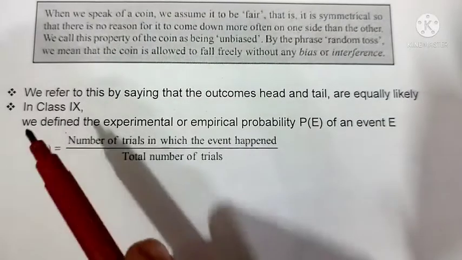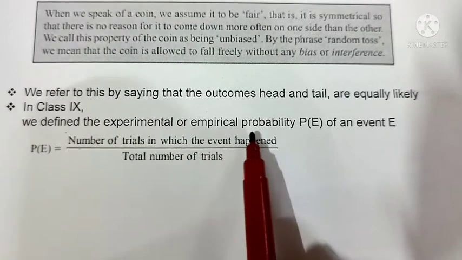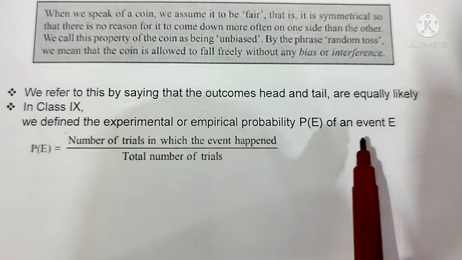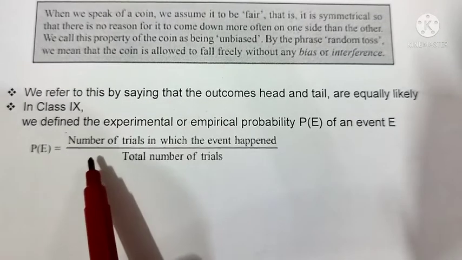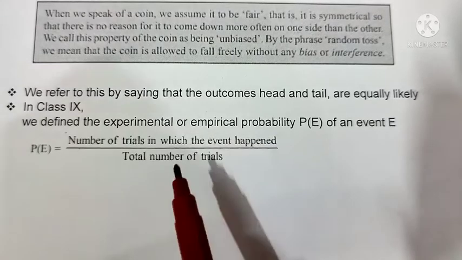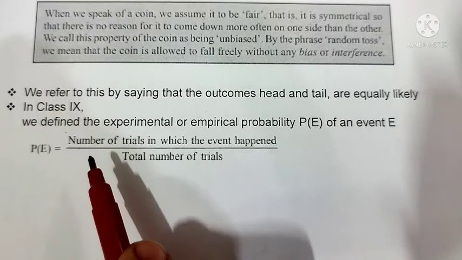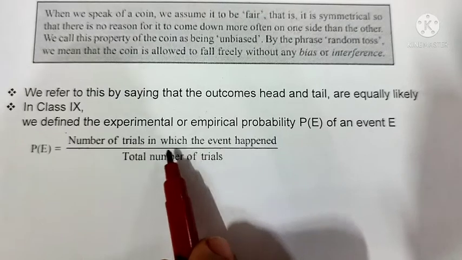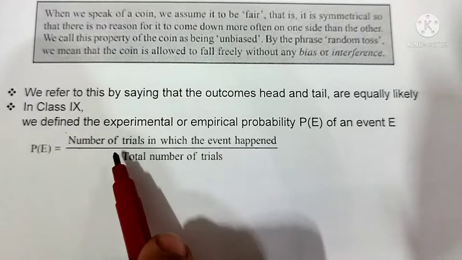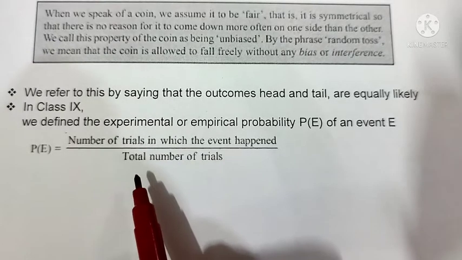So, just a rewind of what we learned in class 9. We define the experimental or empirical probability P of E for any event E as P of E equal to the number of trials in which the event happened divided by the total number of trials. In each case we record the measurement or observation, and we note in how many trials the event happened. The number of trials in which the event happened is the numerator, and the total number of experiments is the total number of trials.